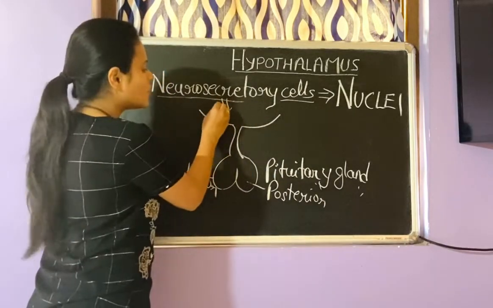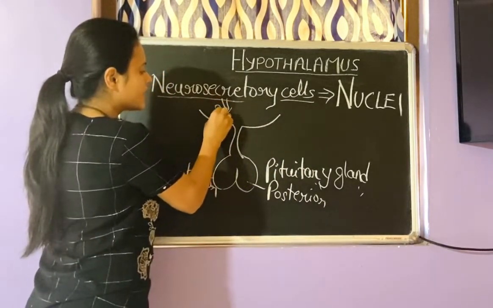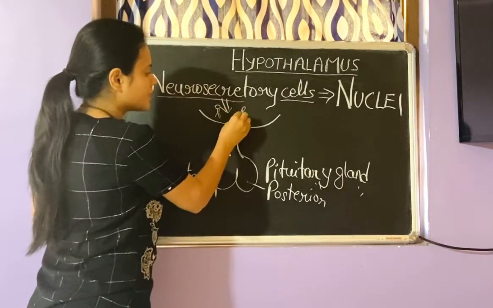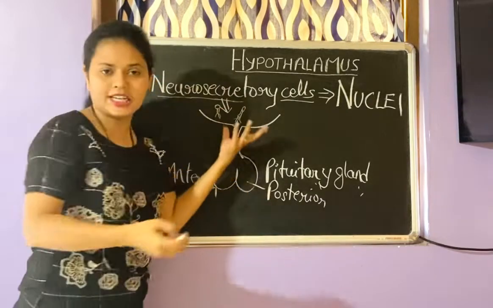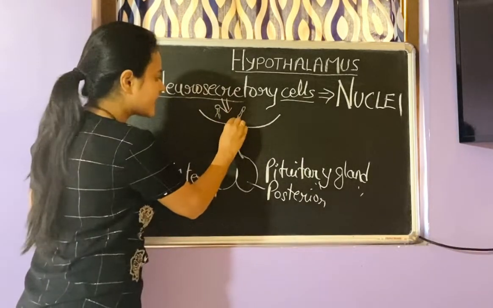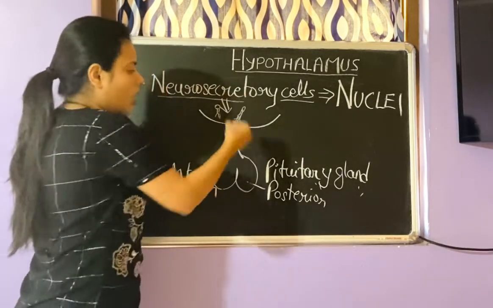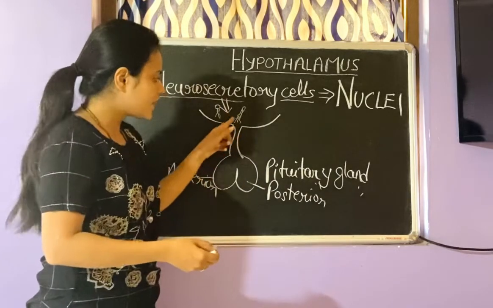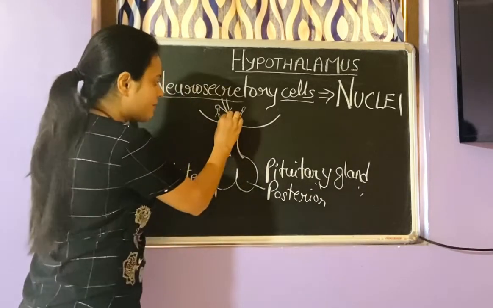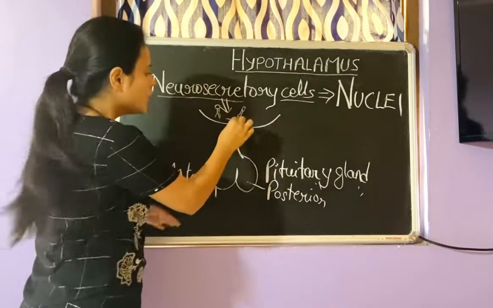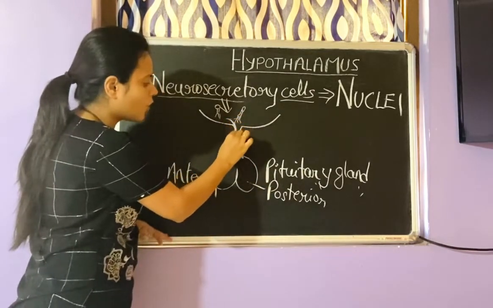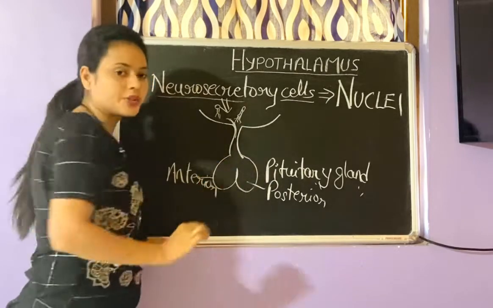Now these neurosecretory cells are going to secrete hormones. There are neurons which are secreting the hormones, and those hormones can be released. The hormones released from neurosecretory cells can be passed on by the neurons, so they will come via the neurons and then reach the pituitary gland.